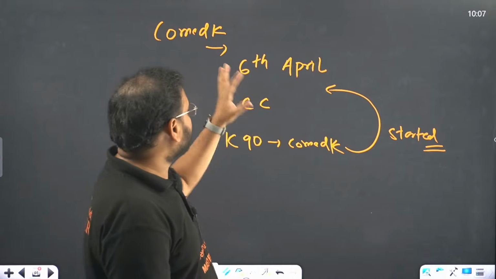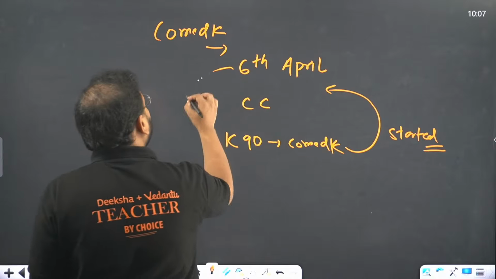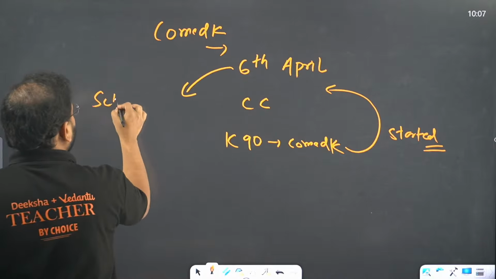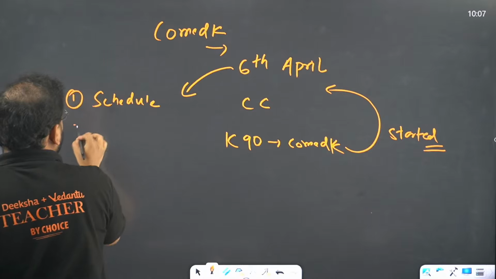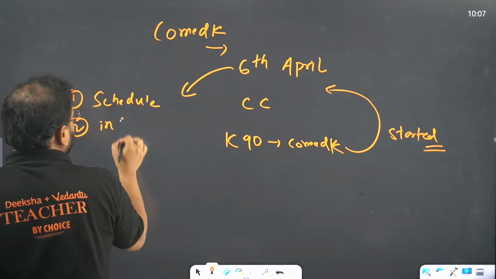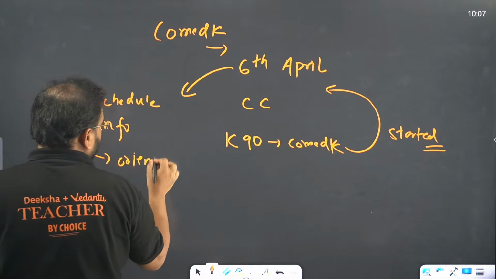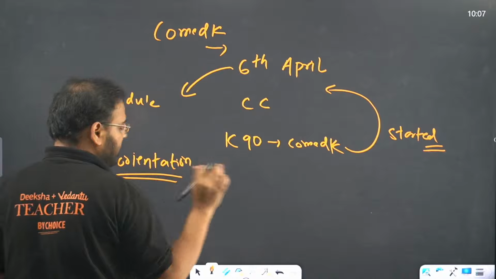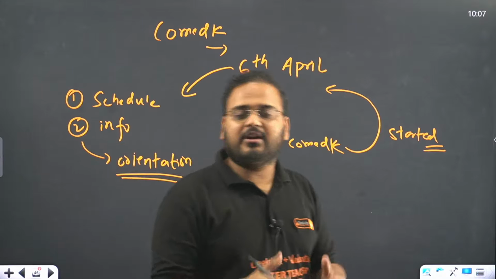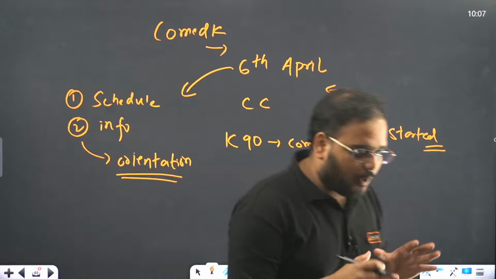If not, you will all get the crash course from 6th April. Again, this will be as per the schedule. So you'll get all the schedule of this, and all the information that you need regarding this will be shared in the orientation. Don't worry about it. The way we have conducted your KC 30 course, in the same fashion we'll conduct your Comet K 30 day crash course also. I hope this is clear, guys.